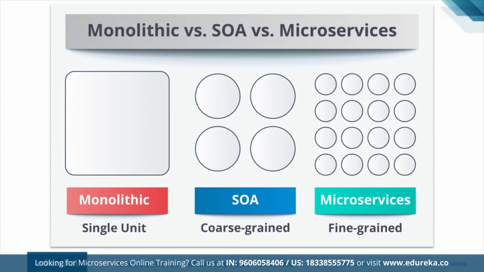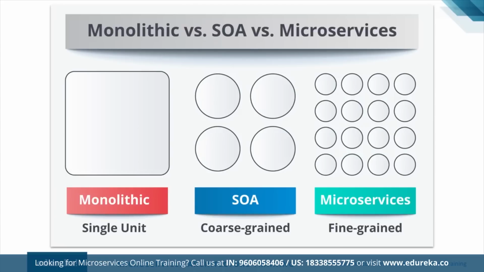Now, before we go into details about SOA and microservices, let's see what a monolithic application is and how it functions. First of all, you can think of a monolithic application as a container which is hosting a number of software components, right? There can be a number of software components as part of your software application. And if they are all hosted together and delivered together, then that's called a monolithic application.